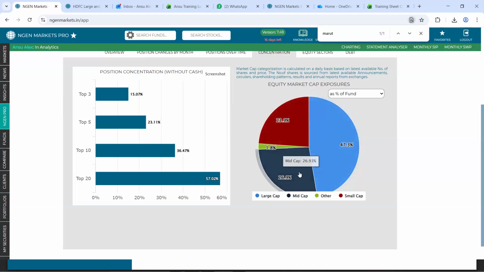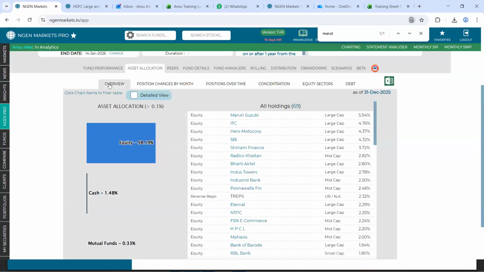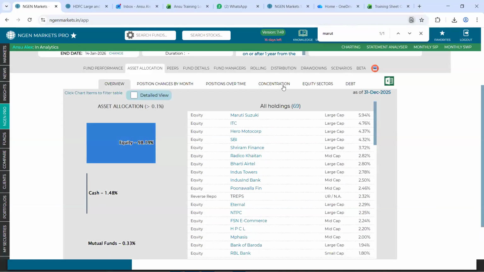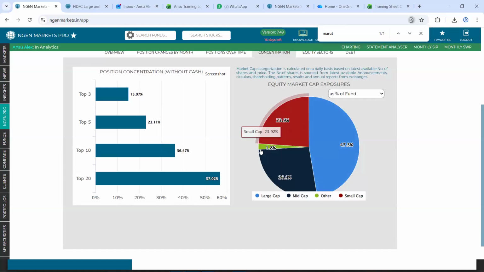Once we add the three of these, it will come to the exact percent that we see right here, which is 98.19. Now, everything other than equity, which is cash, mutual funds, or anything else other than equity, will be classified or grouped into this pie section called others, which is currently to an extent of 1.81%. Now, this data, you could view it as percent of fund.